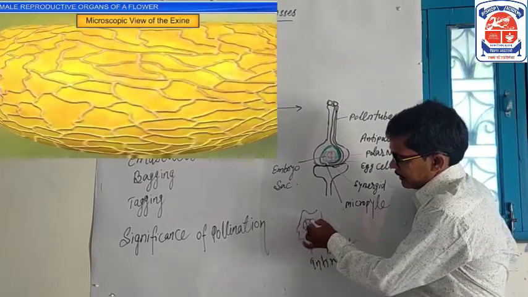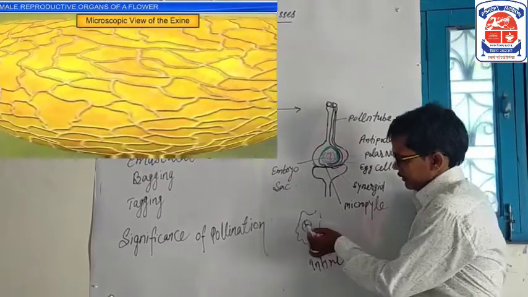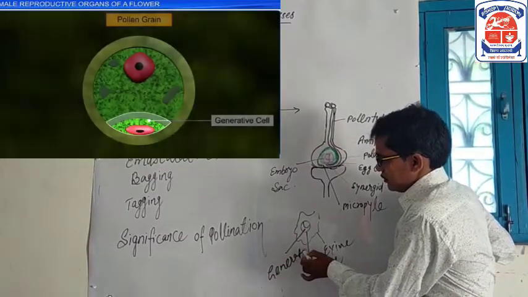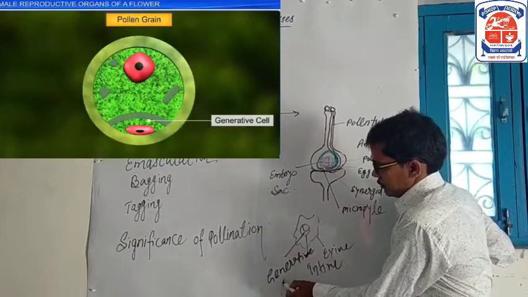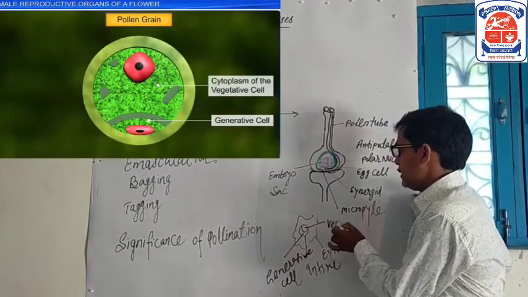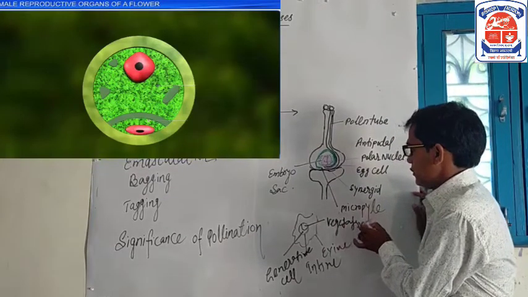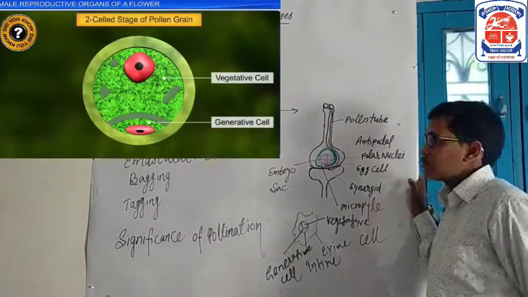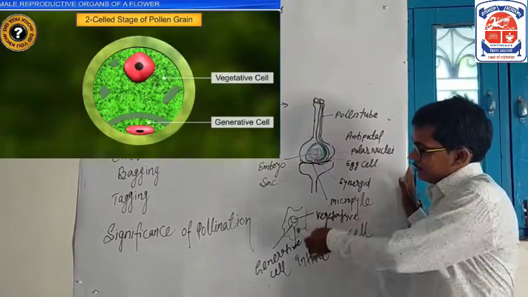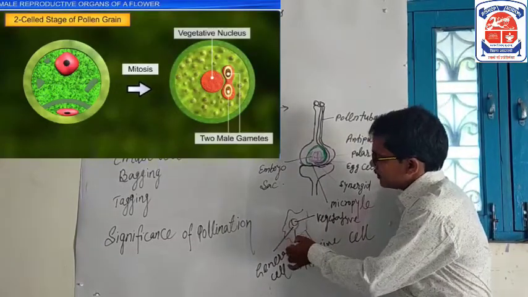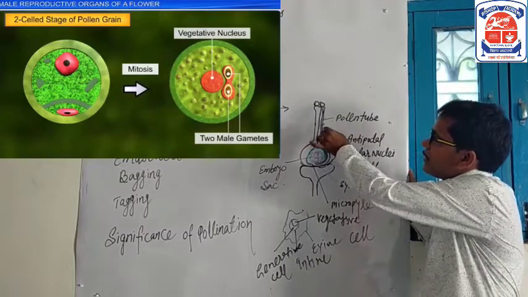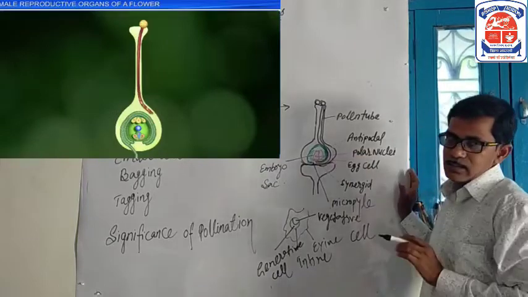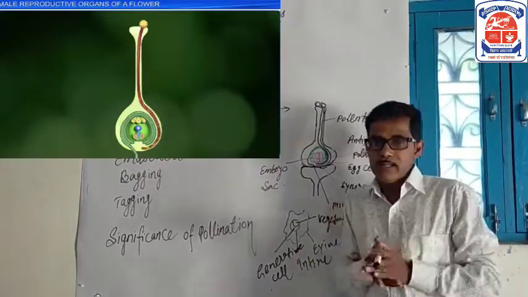The pollen contains a vegetative cell and a generative cell. The generative cell further converts into male gametes, and the vegetative cell forms the pollen tube and carries the male gametes, and it enters inside the embryo sac through the micropyle.